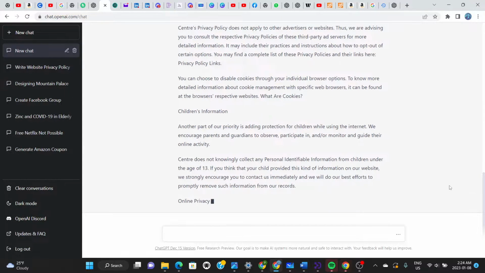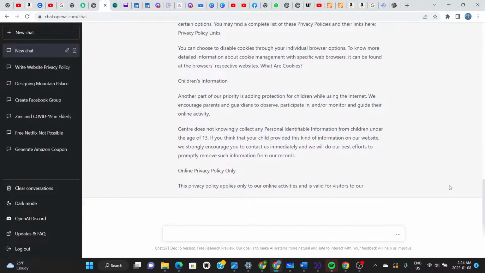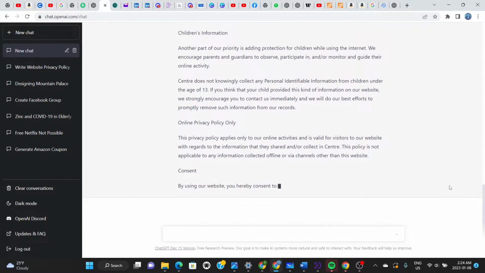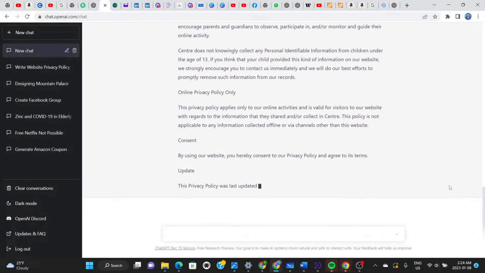Okay, it keeps on going, as you can see right here, compiling the privacy policy. Let's see, hopefully it comes to an end very soon. Okay, it goes into consent, online privacy policy, and all, and that is the privacy policy written by ChatGPT. It is quite efficient at all these tasks here, and I think it did a good job here.